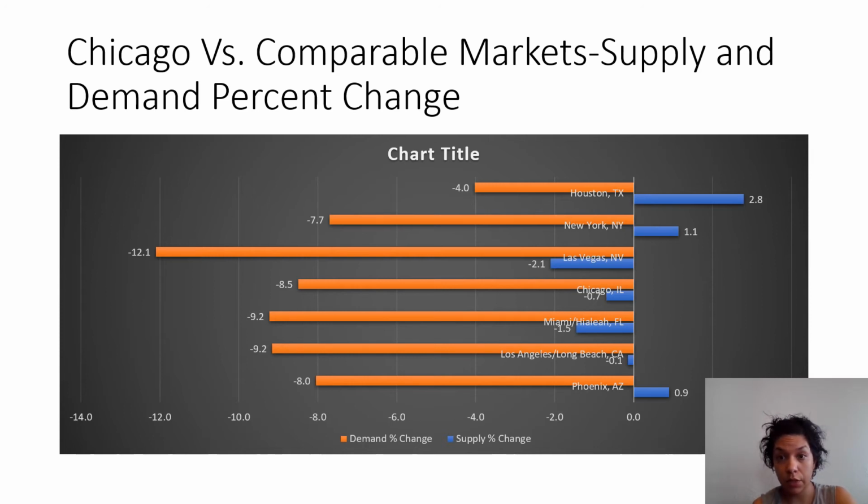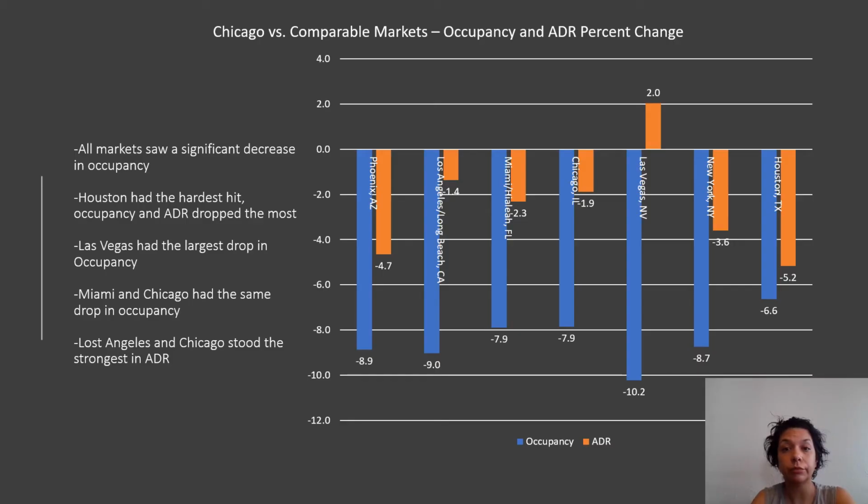within Houston, New York, Las Vegas, Chicago, Miami, Los Angeles, and Phoenix. Occupancy and ADR percent change. All markets saw a significant decrease in occupancy. Houston had the hardest hit. Occupancy and ADR dropped the most.